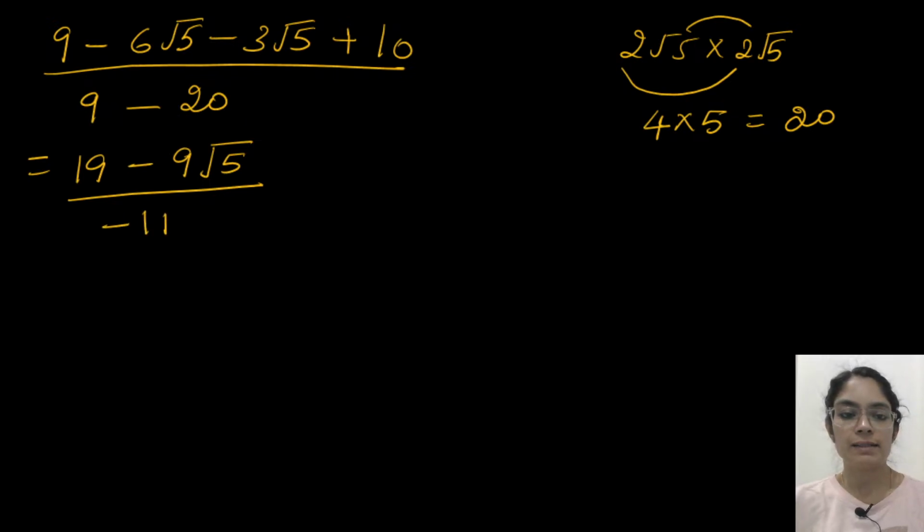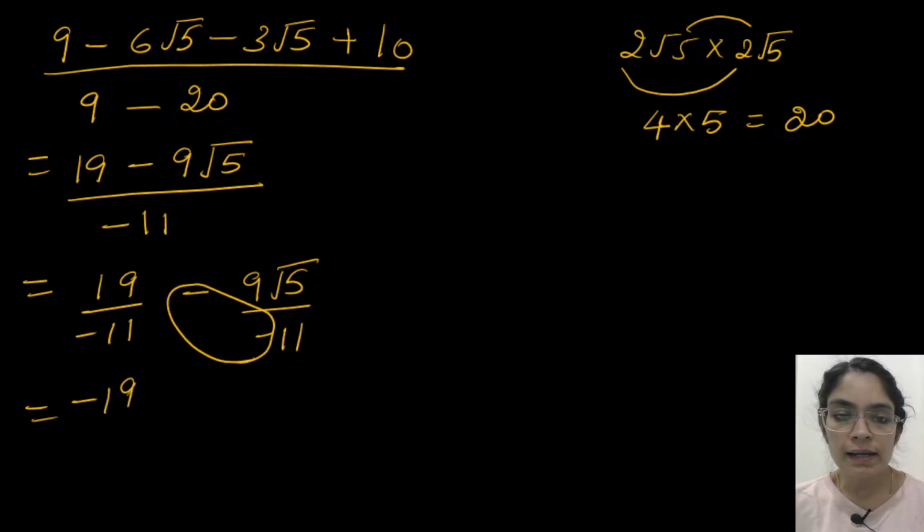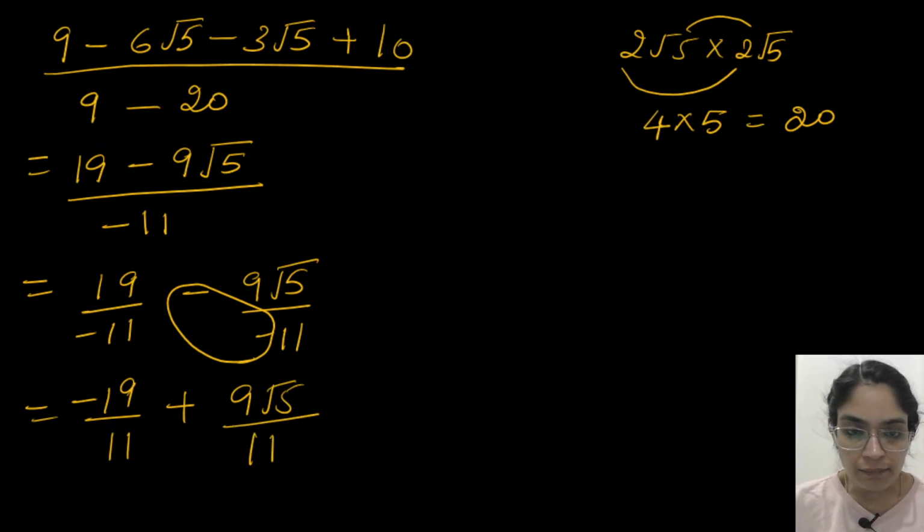Plus and minus gives minus, with the sign of the greater number. So we can write it separately: 19 by minus 11, minus 9 root 5 by minus 11. Two minus signs together, so I can write this as minus 19 by 11 plus 9 root 5 by 11.